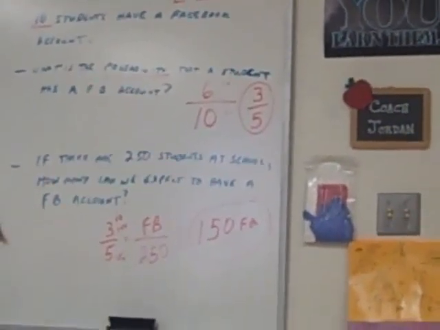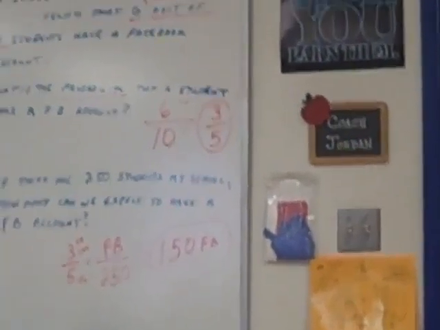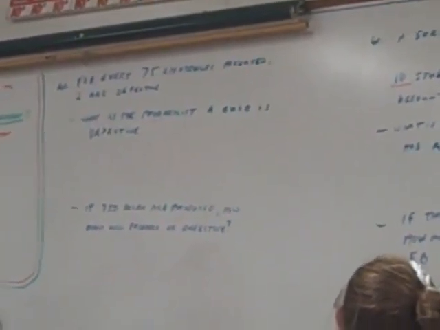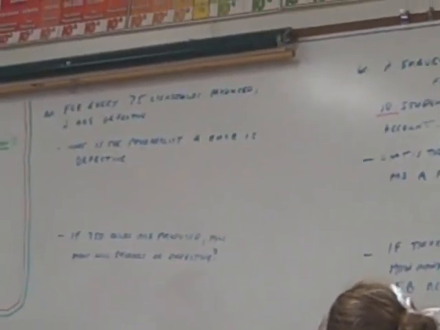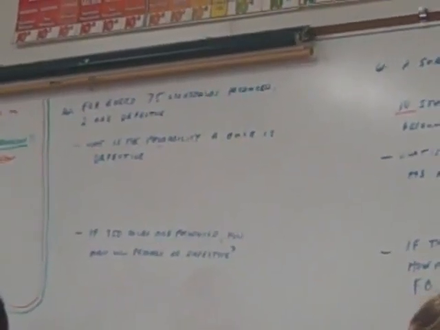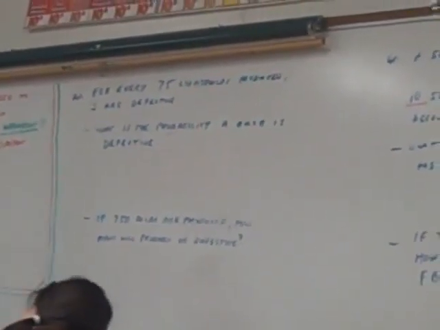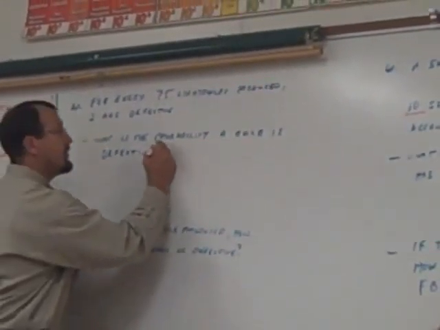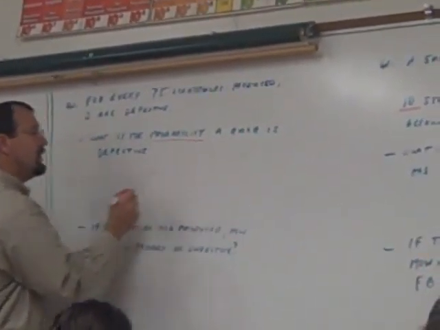All right. For every 75 light bulbs produced, 2 are defective. What does defective mean? It means that they burned out, not working, broken, don't work. What is the probability a bulb is defective? Right. What is probability? Okay, need a bar.